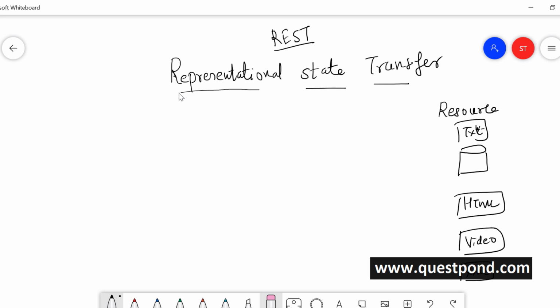So what REST says is that for this data, we should have a representation. Remember, I'm not talking about the actual data, I'm talking about the representation. For example, if this is a text file, there will be a representation out here. Now this representation can be XML. This representation can be JSON.